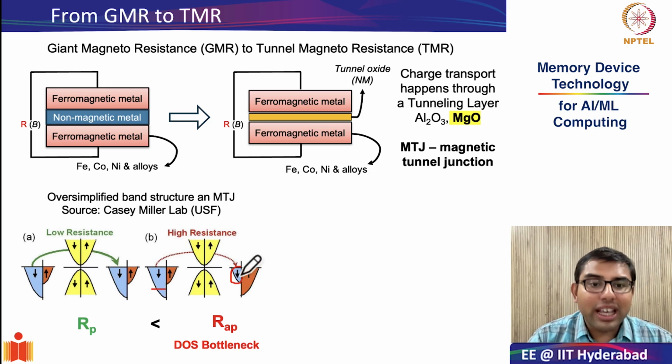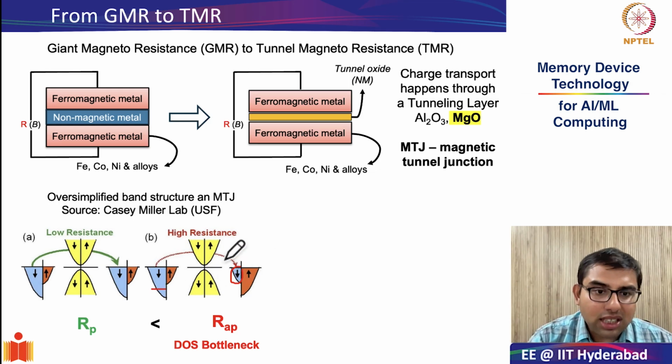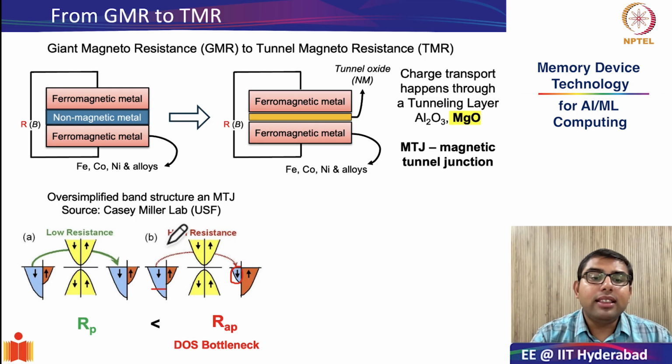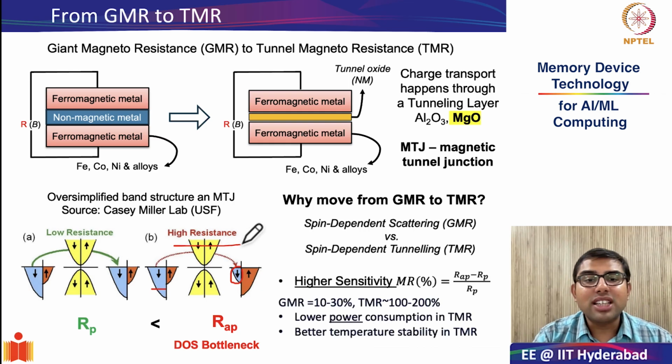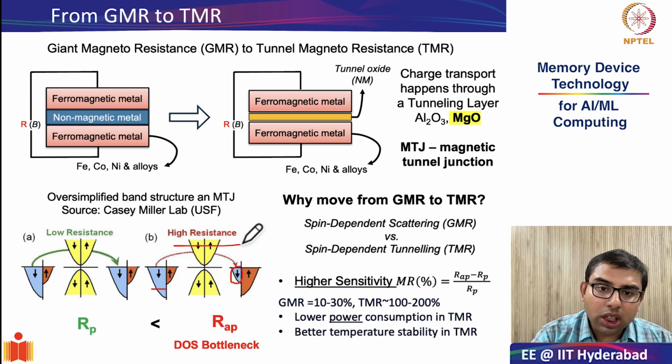And because of the absence of empty states, this device in the anti-parallel configuration has low tunneling probability and therefore very high resistance.